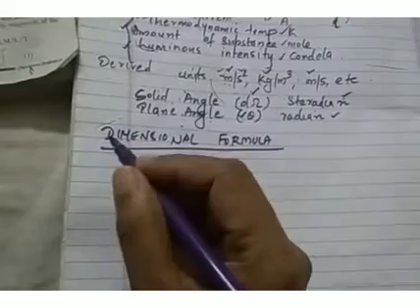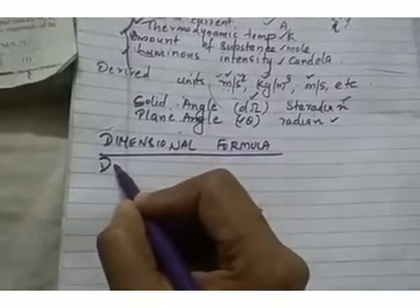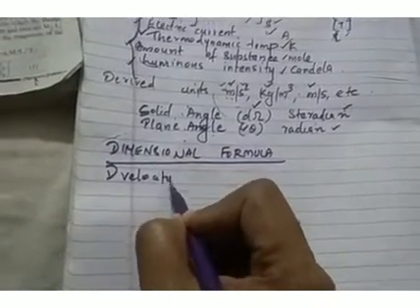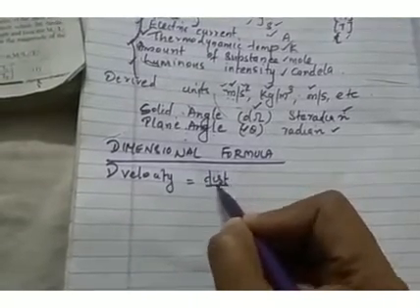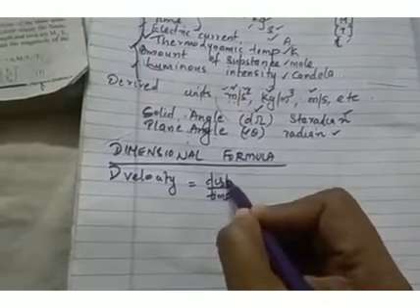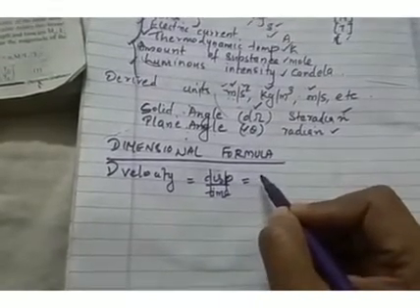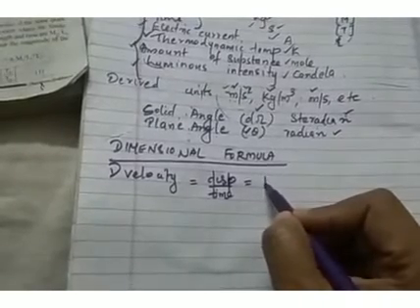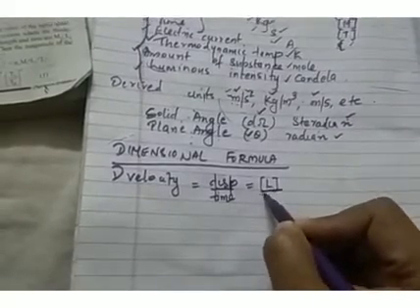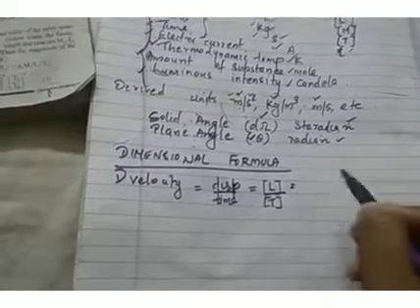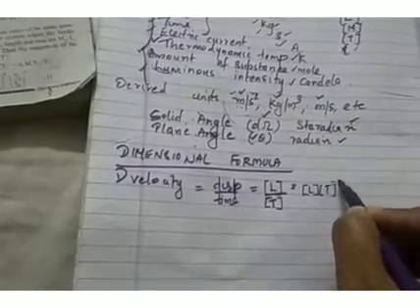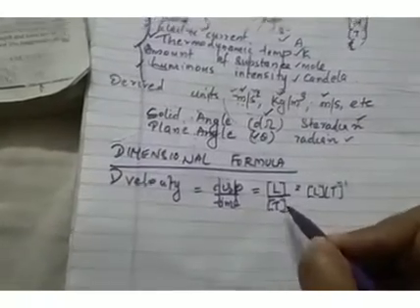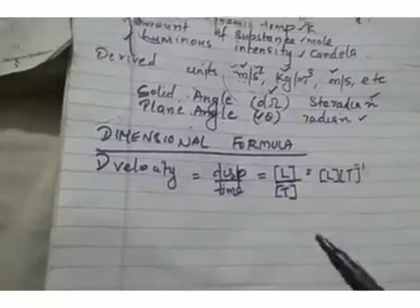Okay, and next we can discuss the dimensional formula. So we can discuss the dimensional formula of some important physical quantities. So first we can consider velocity. What is the dimensional formula for velocity? You know, what is the equation to find out velocity? Velocity is distance by time or displacement by time. Okay, displacement by time. So displacement is a length. So its dimension will be L. Time, dimension for time is T. So the dimensional formula for velocity will be L T raised to minus 1, because this T, when it goes to the denominator, will become minus 1.